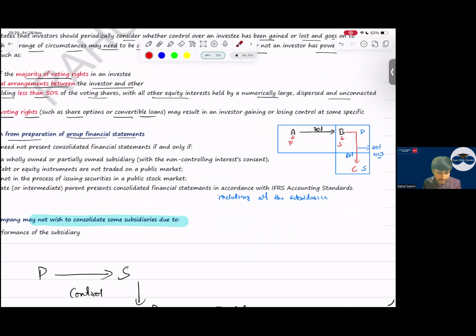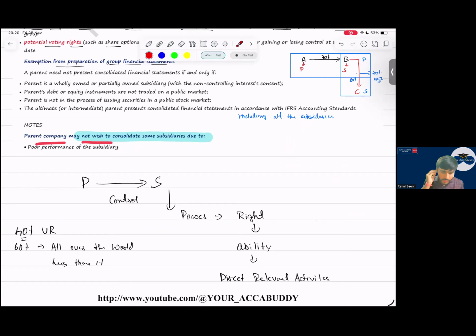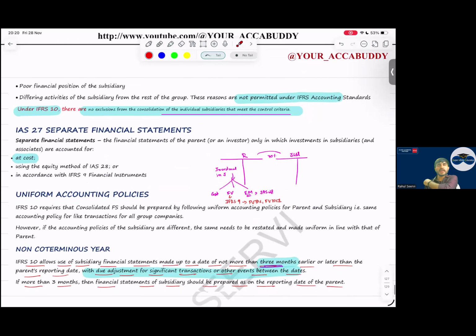Yes, sir. Then, sir, parent company may not wish to consolidate some subsidiary. What will parent companies say? Sometimes they say, I am into manufacturing business, my subsidiary is into banking business, it is into totally different business, sir, we will not consolidate. Is this allowed? Parent company will say I have a subsidiary which is loss making, I will not consolidate. Parent company saying I have a company which has very high debt. We can't avoid this, we have to do consolidation. If control is there, we have to do consolidation.